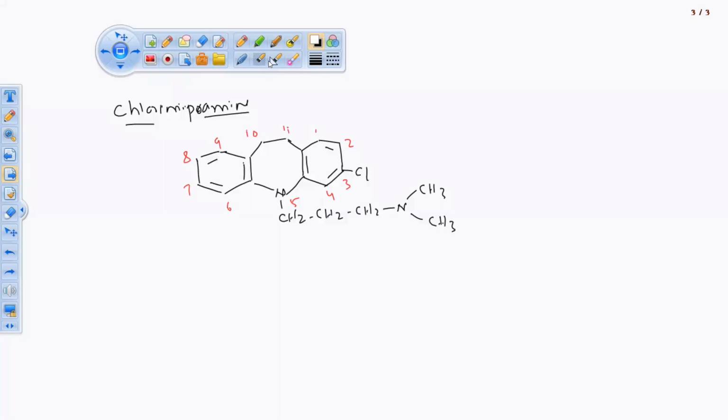Now we'll see the IUPAC name for that drug. अब हम लिखते हैं IUPAC नेम. We know how to write the IUPAC name. पहले वाला जो स्ट्रक्चर था सेम, only the addition in this IUPAC name is chlorine. At third position we are having chlorine atom. ठीक है.